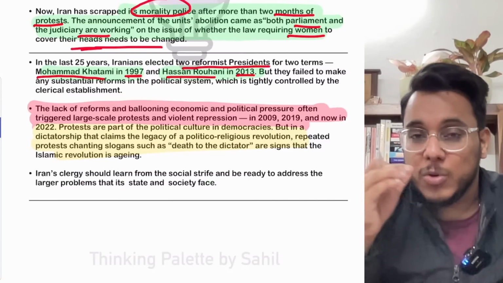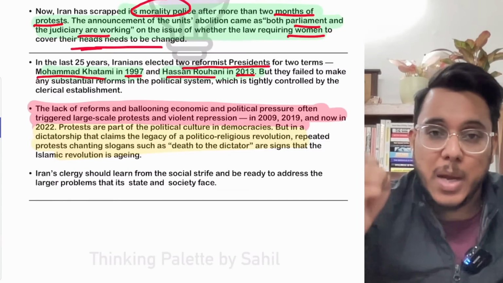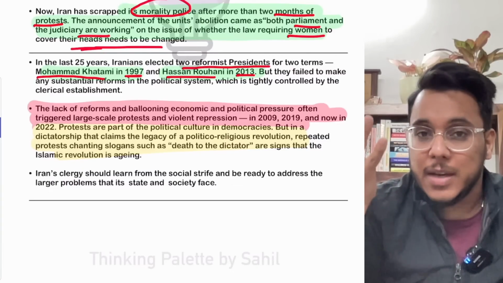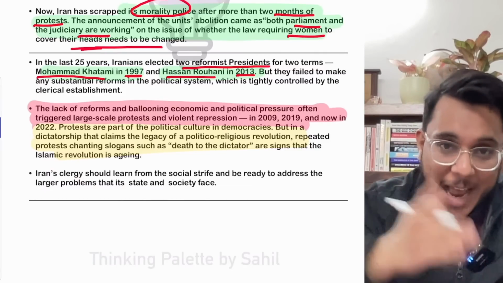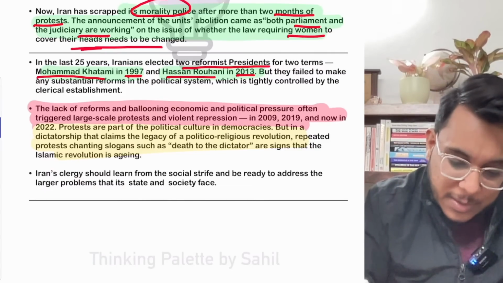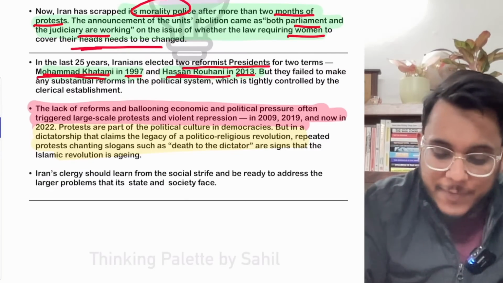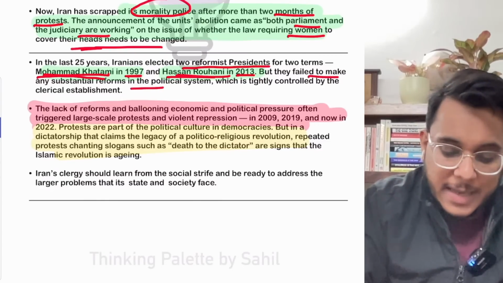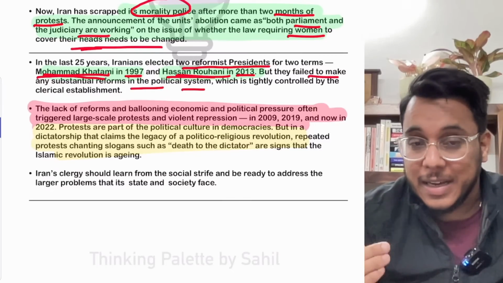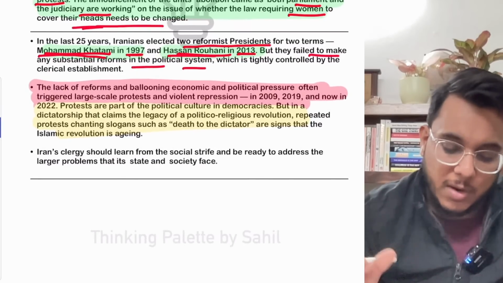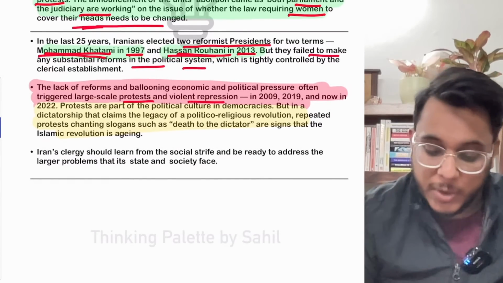Now, whenever this comes up, often religion in Iran goes against reform. Why? Because religion talks about upholding the code of conduct and upholding certain traditions. But there have been presidents such as Muhammad Khatami and Hassan Rouhani. But whenever they came, they failed to bring substantial reforms. Neither did reform come in the political system nor in the economic system, and still the religious establishments are powerful. Because of that, often violent repression of protests happened.